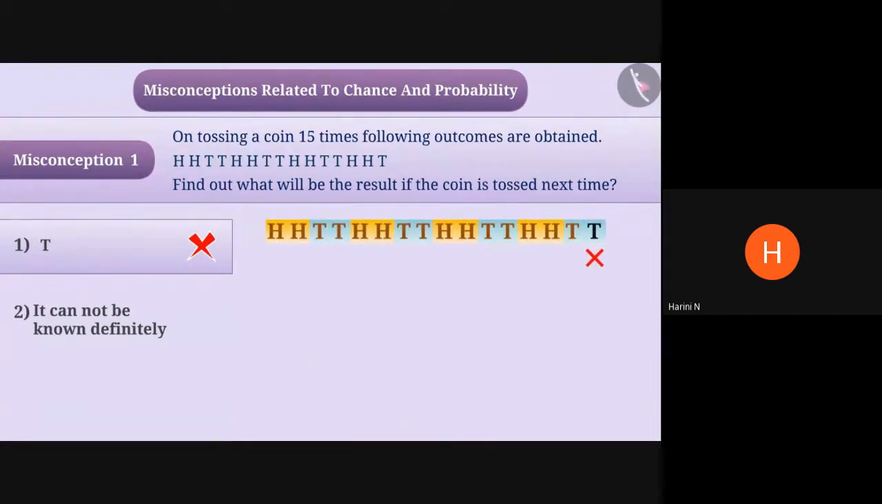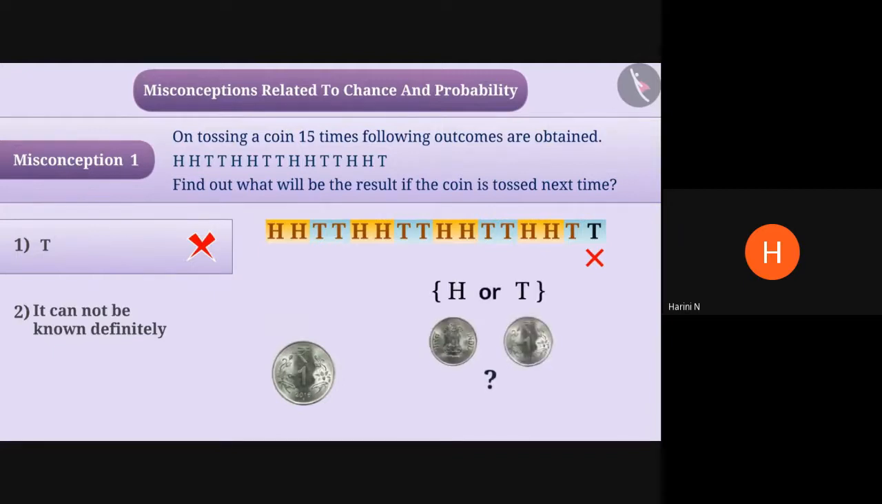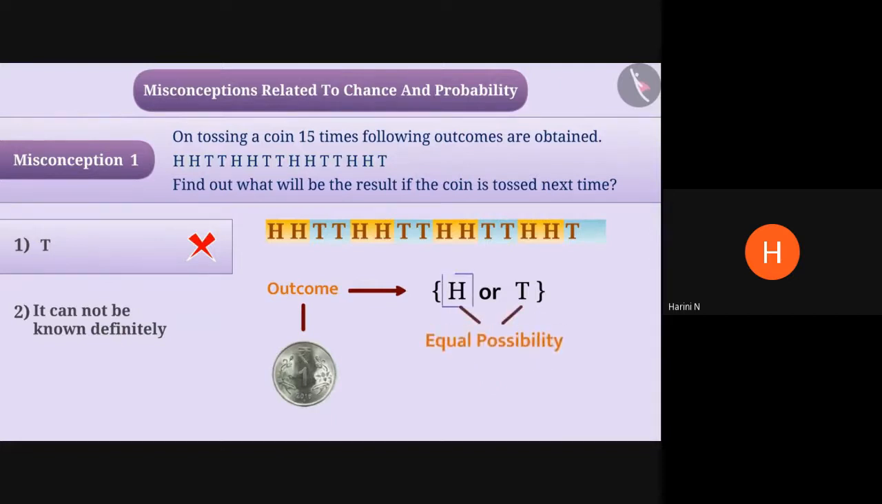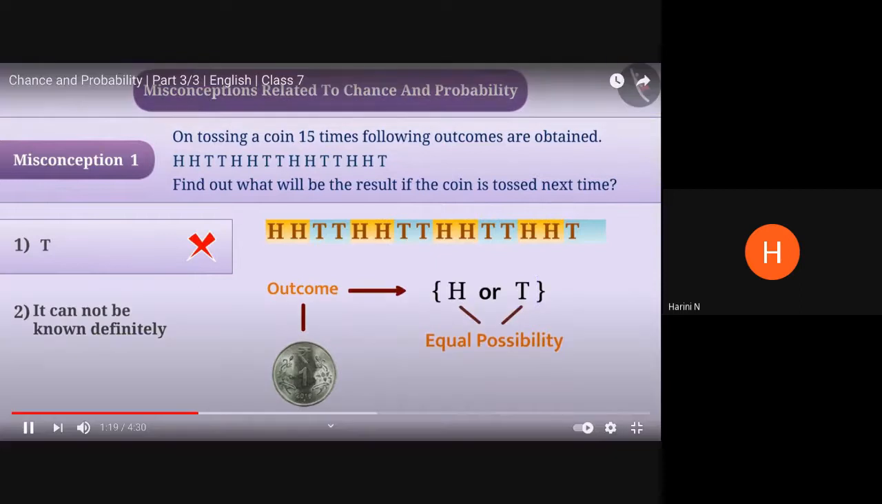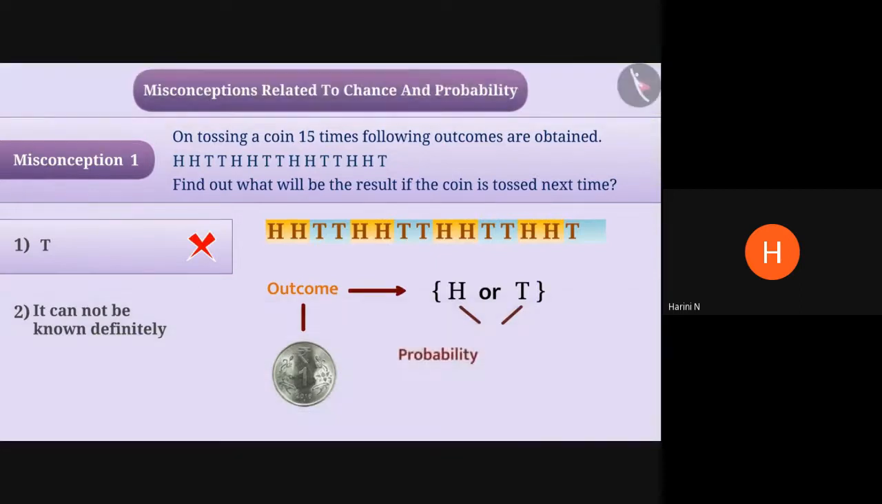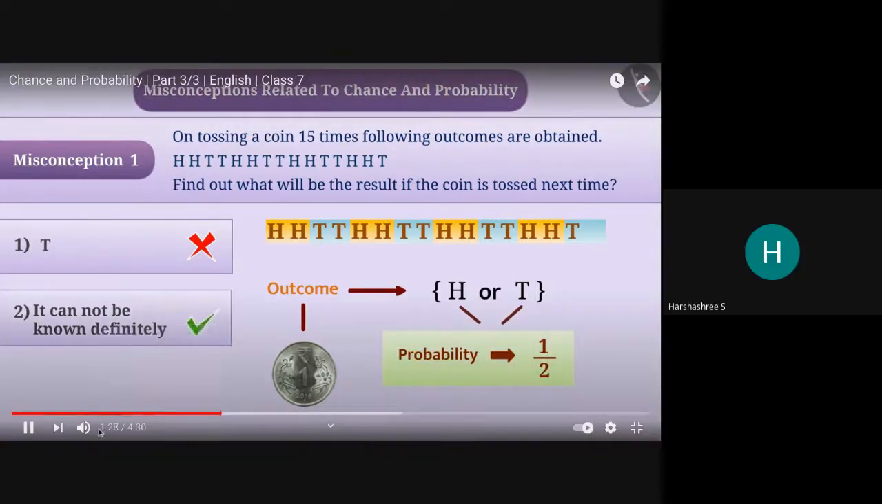Keep in mind that after tossing a coin, it cannot be said certainly that we will get a head or tail. The outcome will neither depend on any pattern nor on earlier observations. The coin is tossed any number of times, but in every case, there is equal possibility of getting head or tail. That's why we say that the probability of getting each outcome, head or tail, is 1 by 2. So here, the correct answer is option 2.